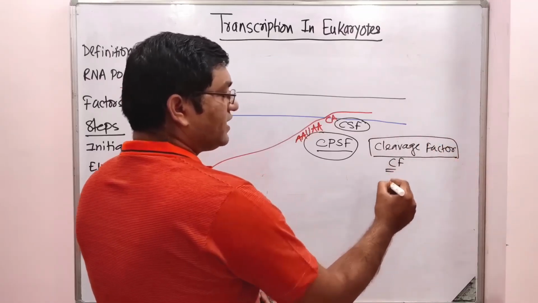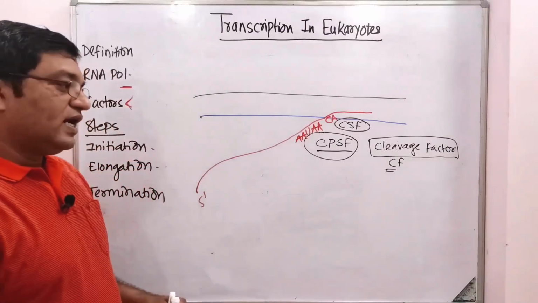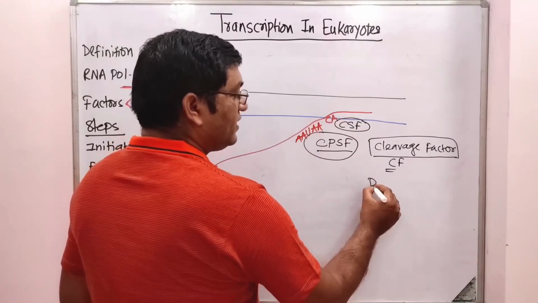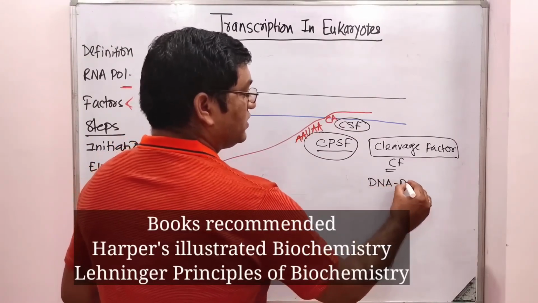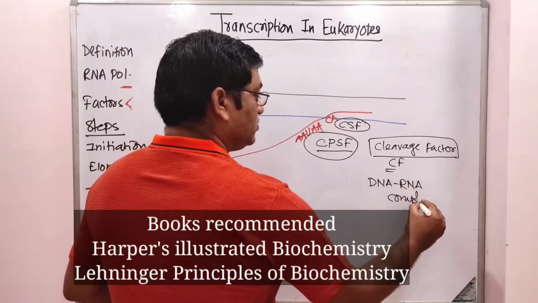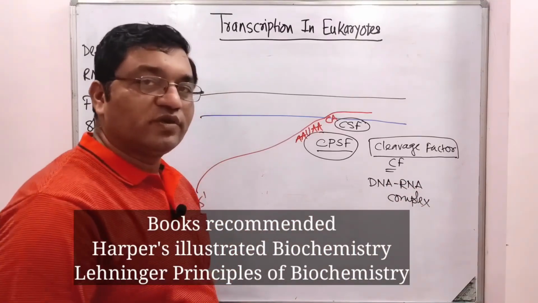This cleavage factor has endonuclease activity, and this will help in the dissociation of the DNA RNA complex. So this is termination in eukaryotes.